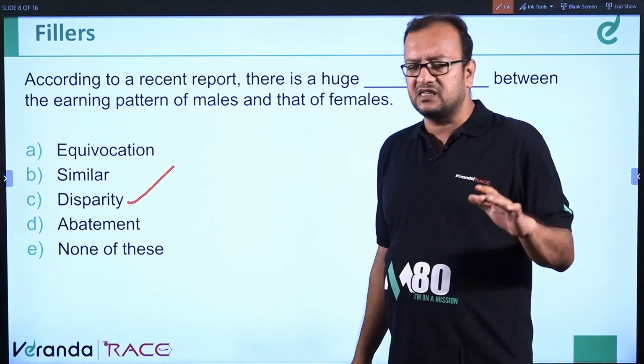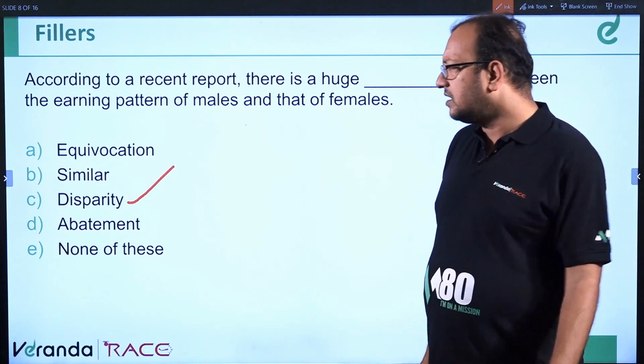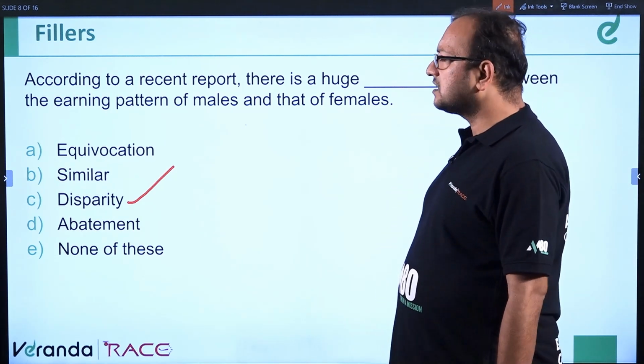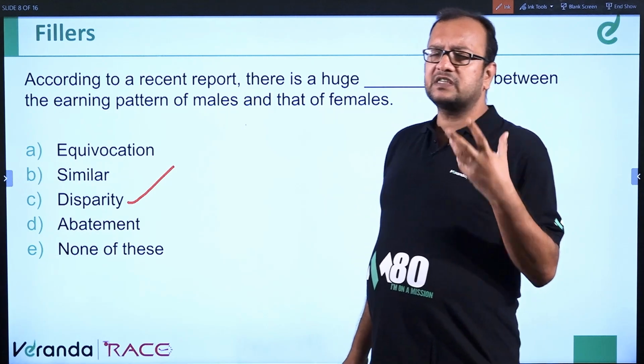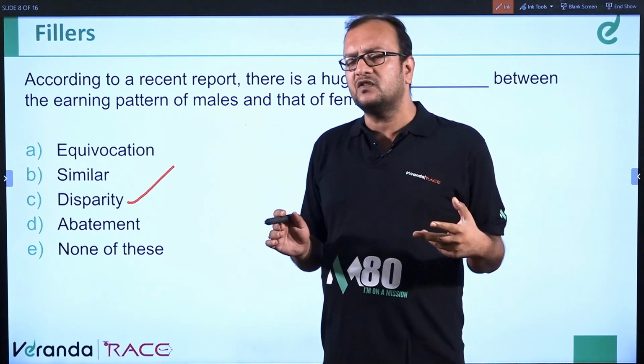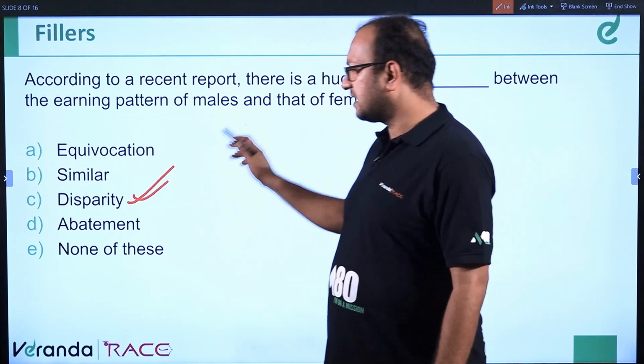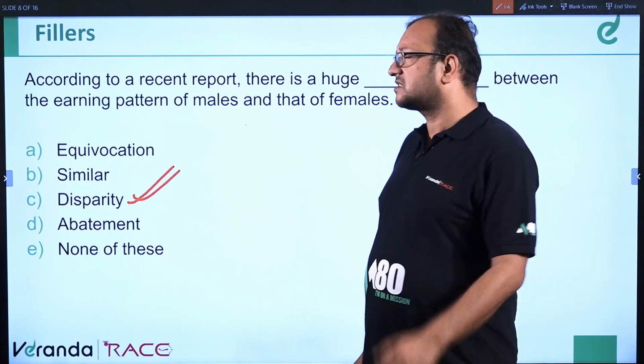Abatement means mitigation, like reducing in size or reducing in number. And equivocation means having two kinds of feelings or two kinds of interpretations. So that is incorrect. So disparity will be the correct answer. Disparity means difference. Okay.